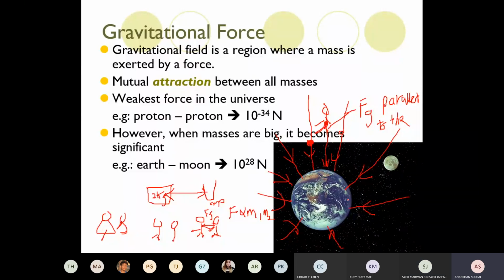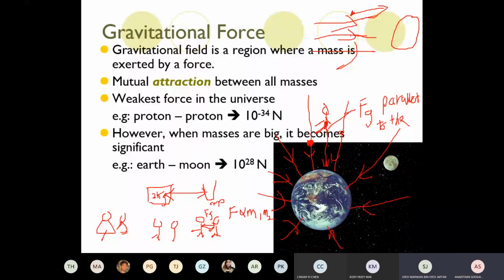Gravitational force is always parallel to the field line. If the gravitational force is sideways, let's say there is a moon here, so the gravitational force is of course sideways. Which direction will the gravitational force act? This way, parallel to the field line.